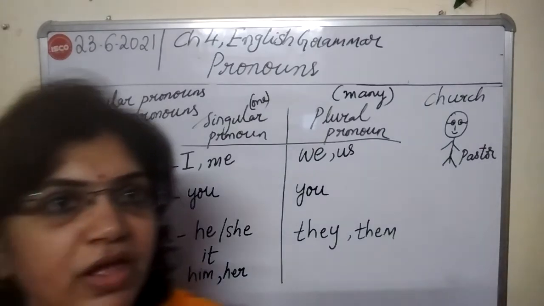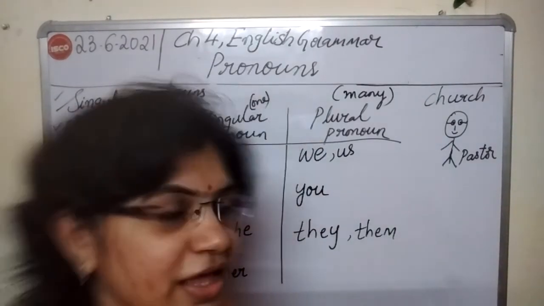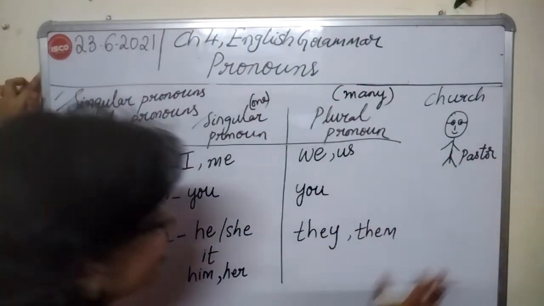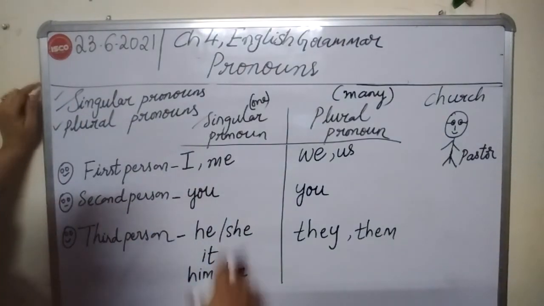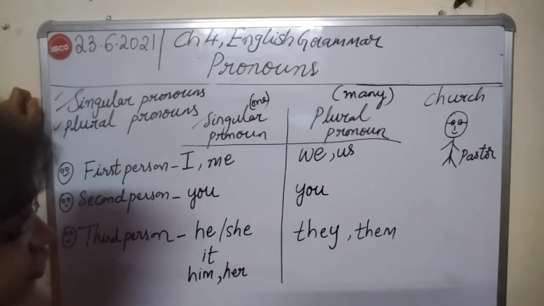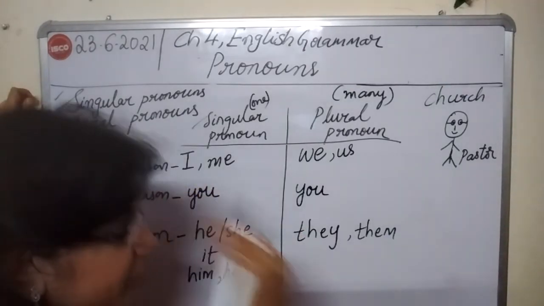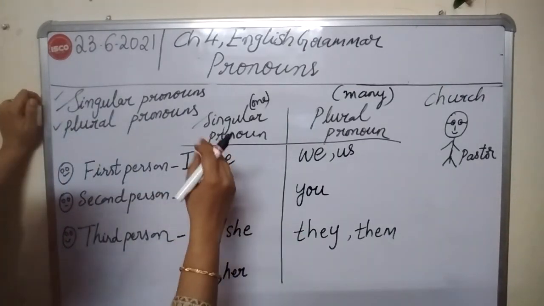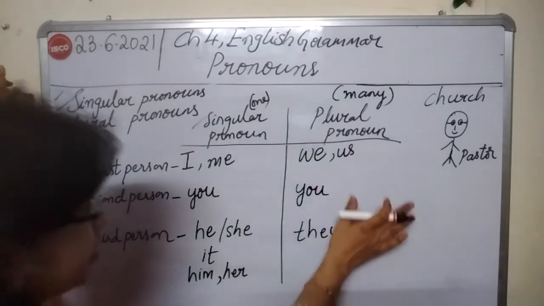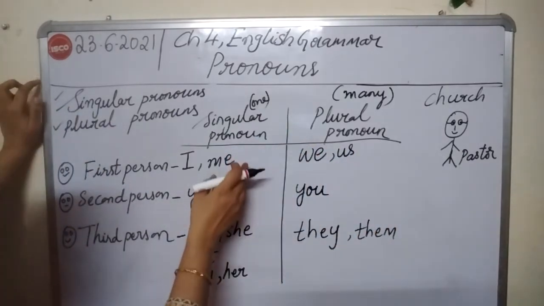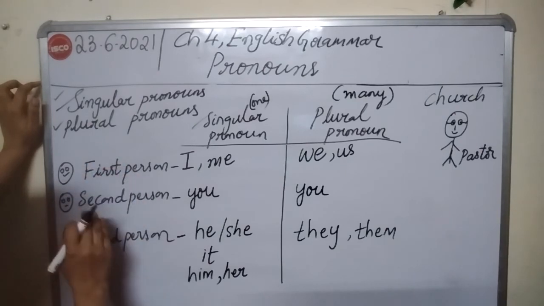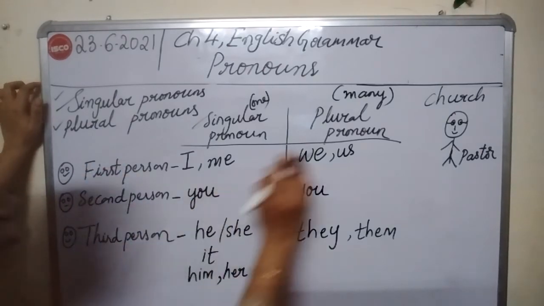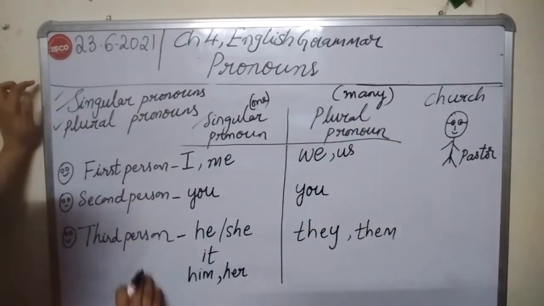Okay, children. So did you get me? Now this is very important. To understand, it is very important. So you must learn this. You must put this in your mind. So what is singular pronoun? What is plural pronoun? And what is the nature of singular pronoun in first person? And what words you need to use in second person? And how you should use in third person? How should you use plural pronoun in first, second, third person?